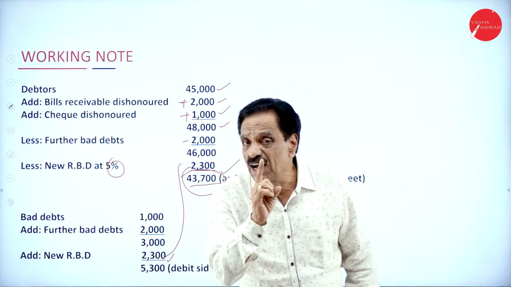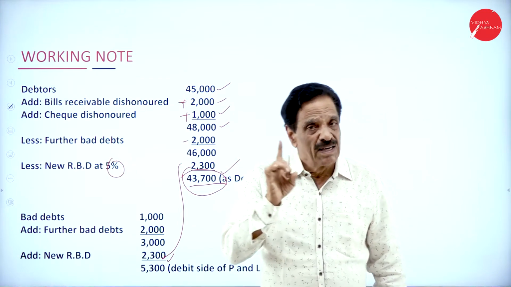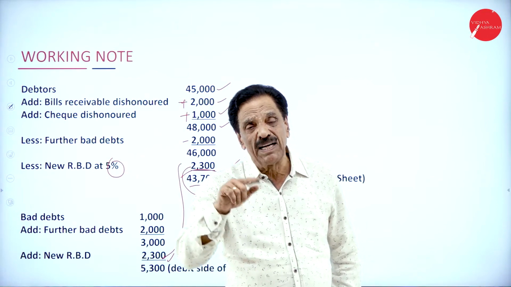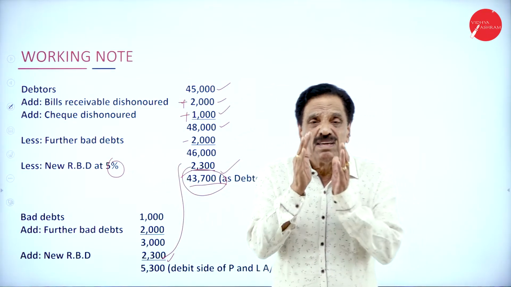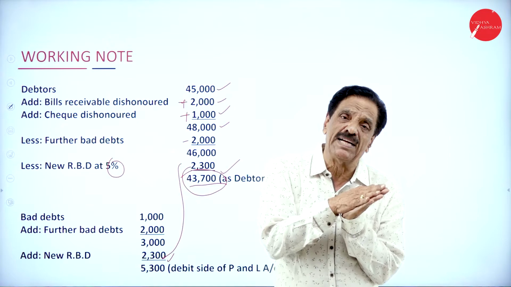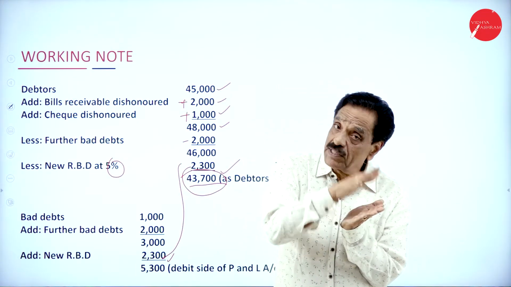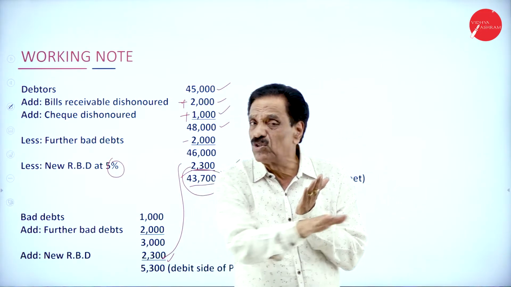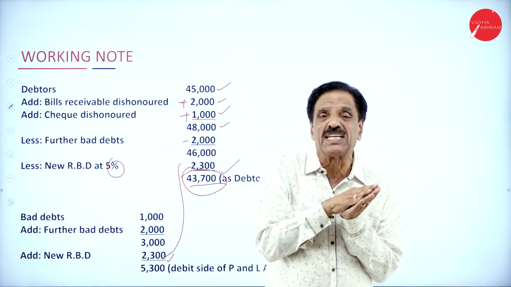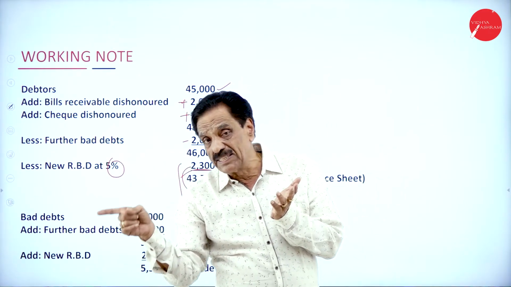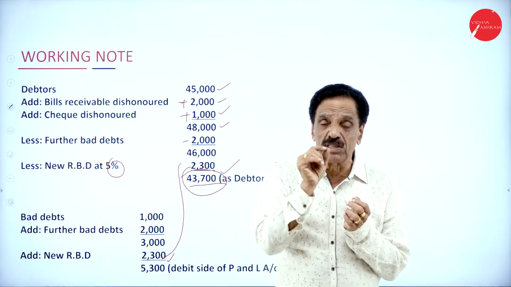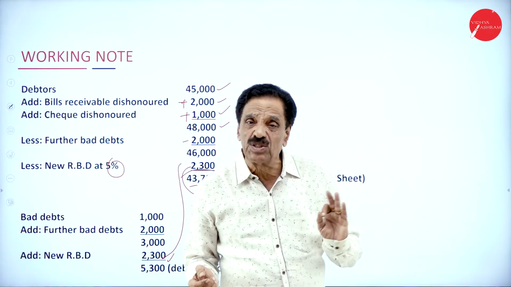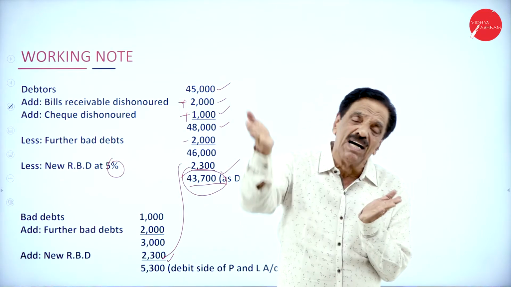If the BR dishonors, deduct from BR, add to debtor. If the check is dishonored, deduct from cash at bank, add to debtor. Then, if there is any bad debt in the adjustment, whatever bad debt comes from the adjustment should be deducted. Whatever bad debt is in the trial balance should not be deducted. It's already deducted from the debtor. That's why the word is called further bad debt. Already bad debt is there. Don't take it into consideration. Further bad debt should be deducted from the balance.